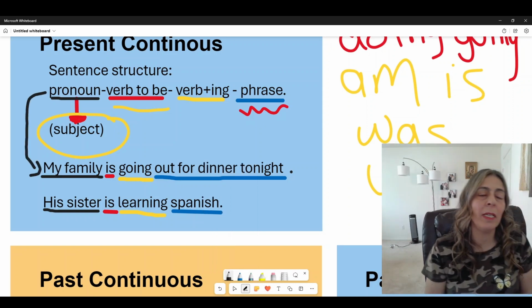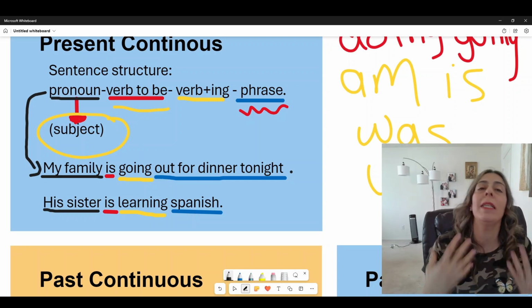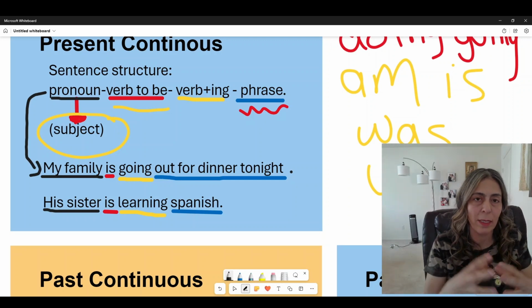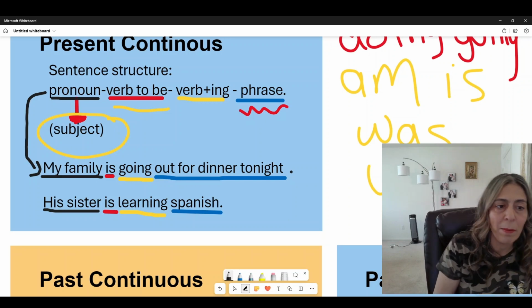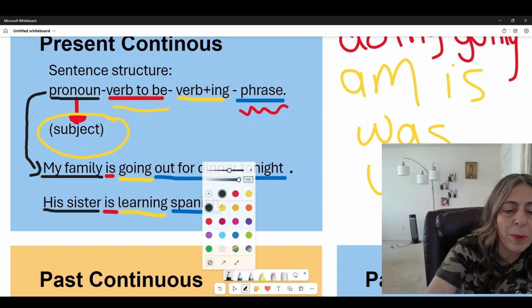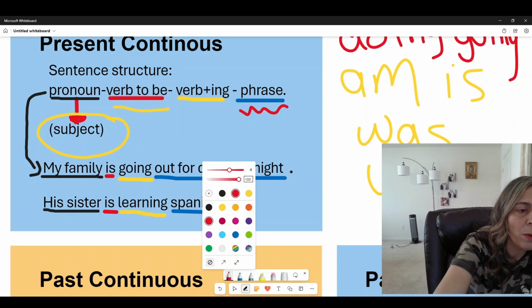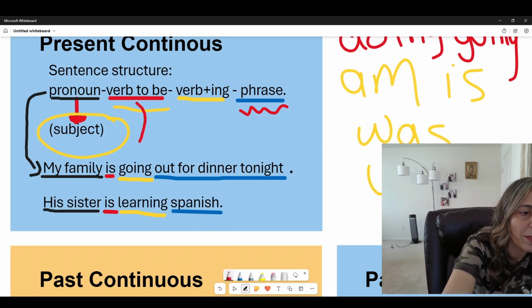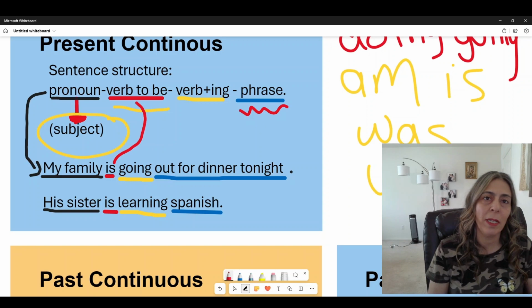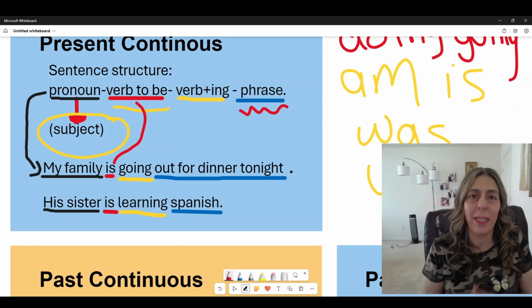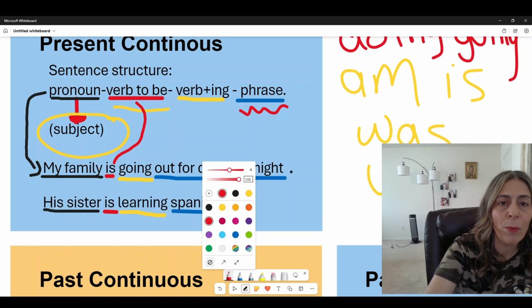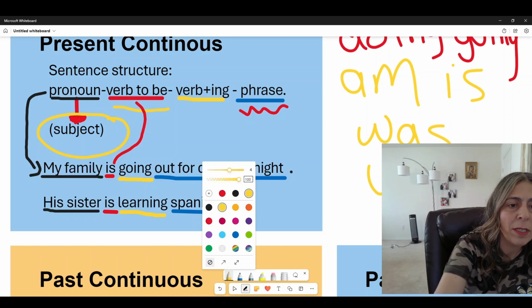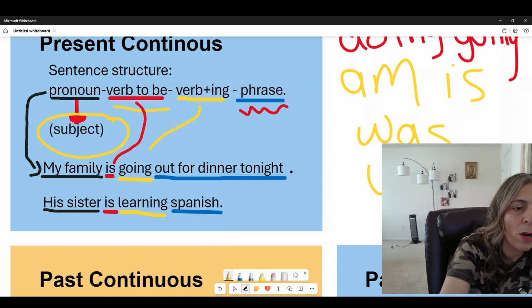My family is not a pronoun, my family is a subject. It is the center of the sentence that I'm talking about. So my family. Now the verb to be in this case will be is. So my family is. Now, speaking about the verb with ing, in this case it's going.